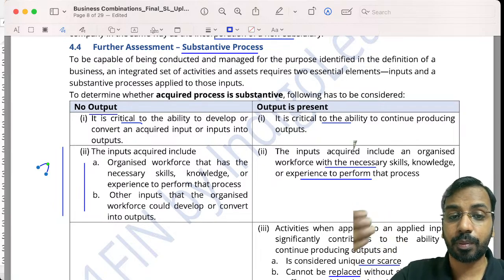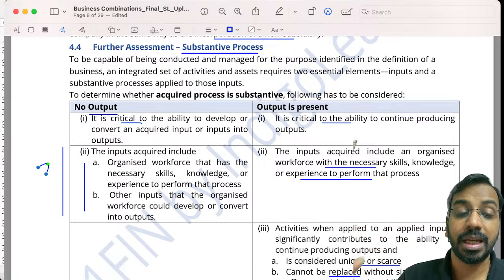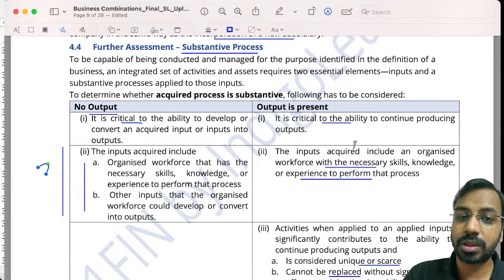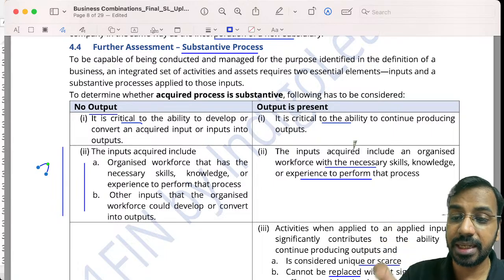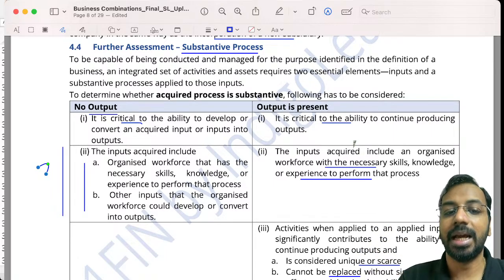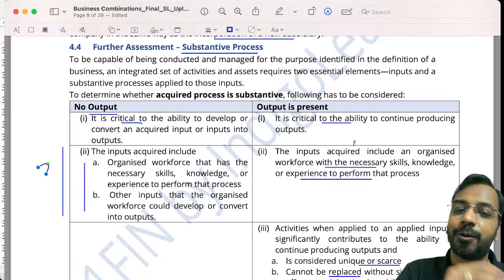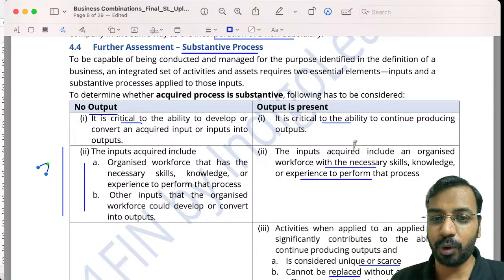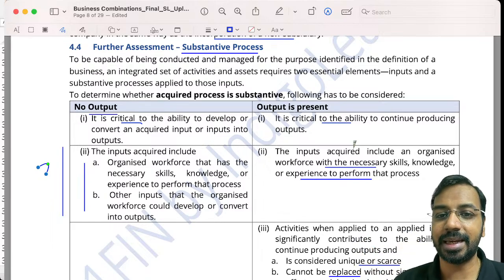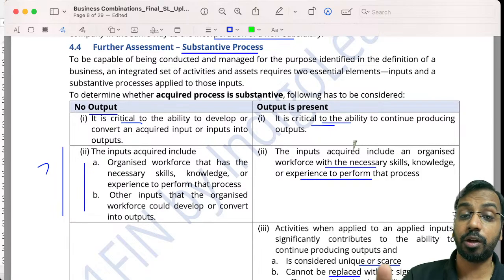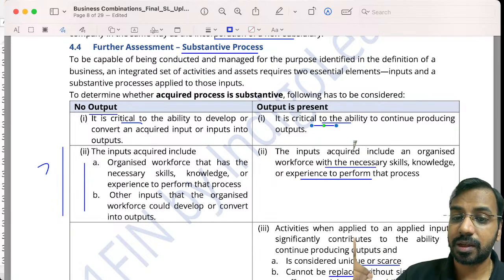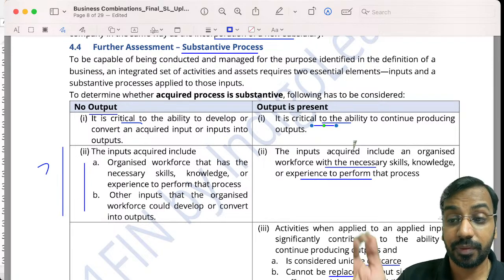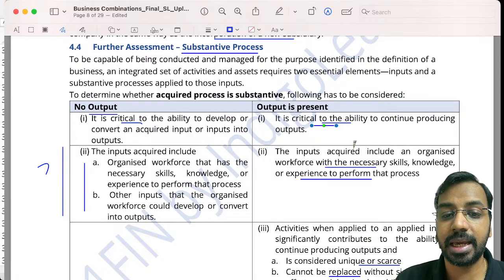So once again, input, process, output. Process has to be substantive. If there is no output, then the process is required to convert the inputs into output, and we also have acquired workforce and other inputs who can work with the process to get the output. If output is already there, means the business is functioning fully. There is input, there is a process, there is an output. Even in that case, the process must be critical to continue producing output. We must have the workforce, and activities which are applied to inputs are required to get the output, and those are scarce and cannot be replaced.